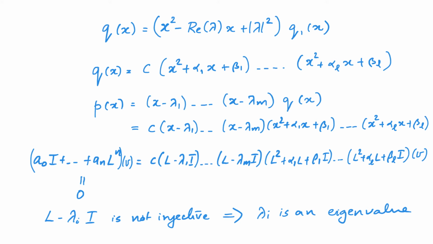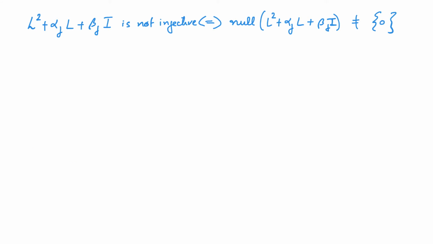It is also possible that these are all injective, but one of these is not injective. Let us see what we can say in that case. We know a linear map is not injective if and only if its null space is not equal to the singleton set 0.